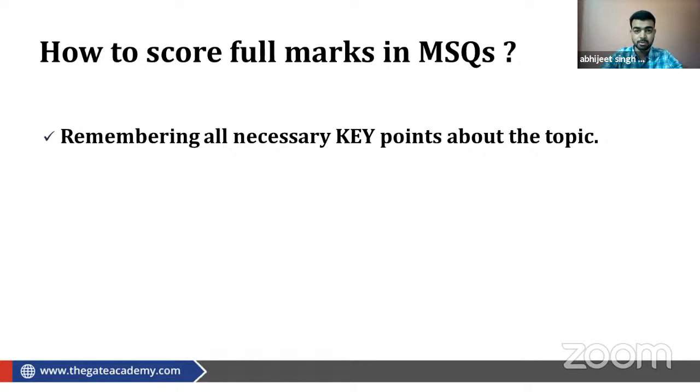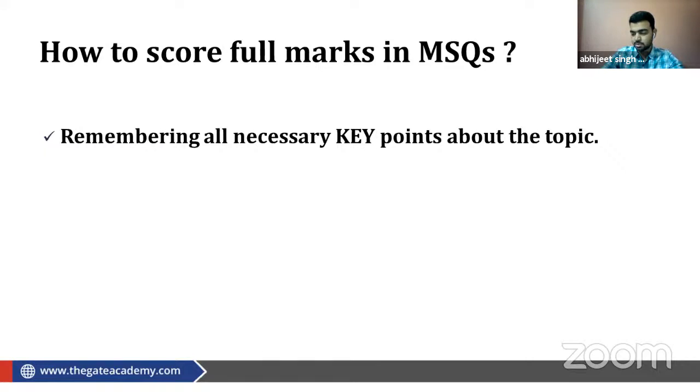But I'm sure they will not give a much larger number of MSQ questions. When numerical type questions were introduced for the first time, their number was not that high, but year by year they have increased its percentage. Similarly here also it will increase year by year, but this time they will not increase it by that much.